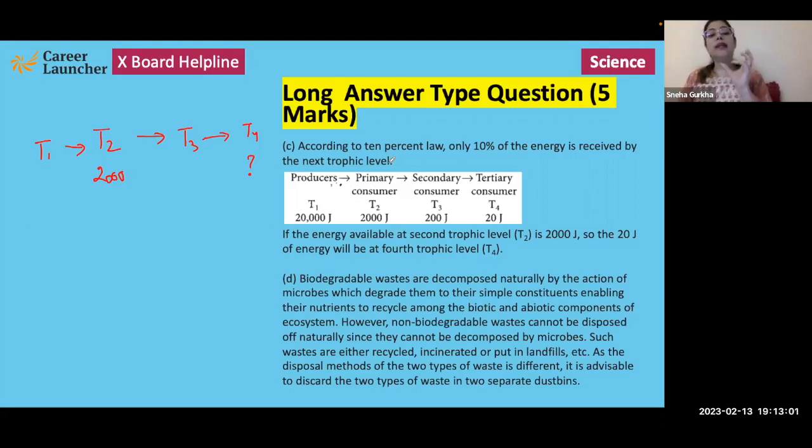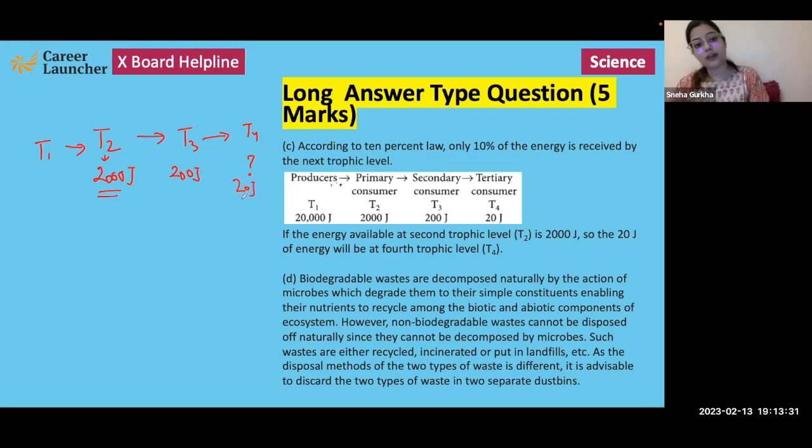So only 10% of the energy is received by the next trophic level. If the energy present at the second trophic level is 2000 joules, only 10% of this would be passed on to the third trophic level, which is 200 joules, and only 10% of 200 joules will be passed on to the fourth trophic level.